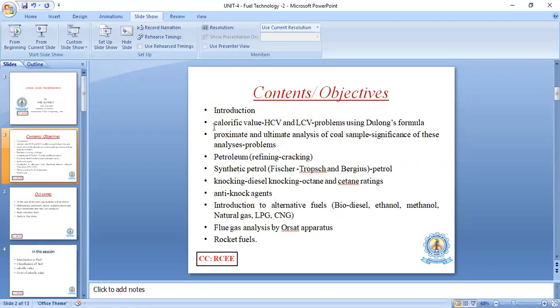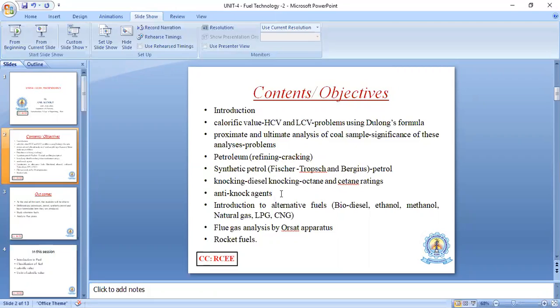Introduction, calorific value, so HCV and LCV, problems using Dulong's formula, followed by proximate and ultimate analysis of coal and the significance of these analyses and some of the problems related to coal, and followed by petroleum, that is refining and cracking, and synthetic petrol preparation from Fischer-Tropsch and Bergius method, and petrol knocking, diesel knocking, octane and cetane ratings, followed by anti-knocking agents.